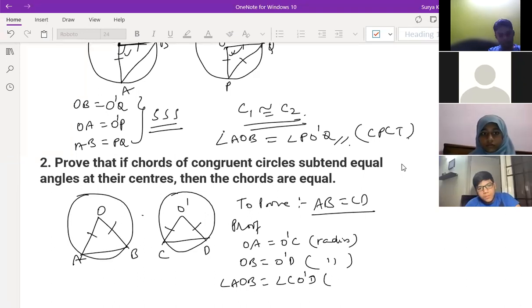This is what? Angle at the center. It is given only, you can write here given.